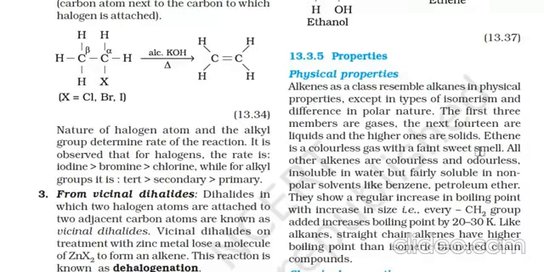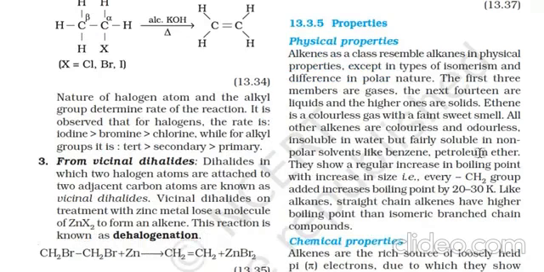Next, what are some of the physical properties of alkenes? Alkenes as a class resemble alkanes in physical properties, except in types of isomerism and difference in polar nature. The first three members are gaseous. The next 14 members of the alkene homologous series are liquids, and the higher ones are solids.